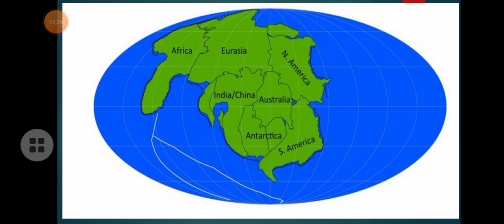So the world in which we live today, we have several different types of lands and oceans and seas, isn't it? But before millions of years, the earth was like this only. In the picture, the world was like this only.